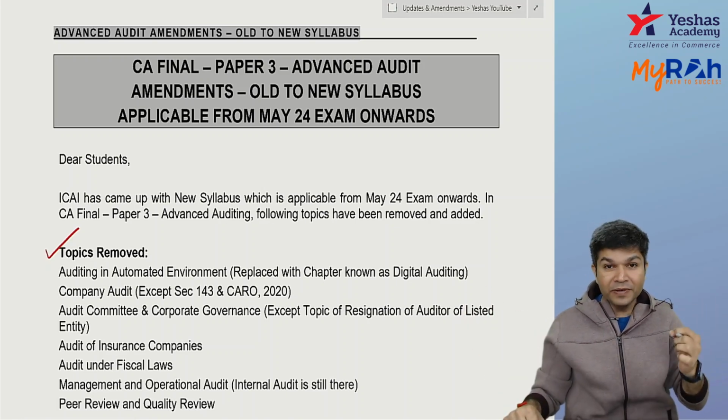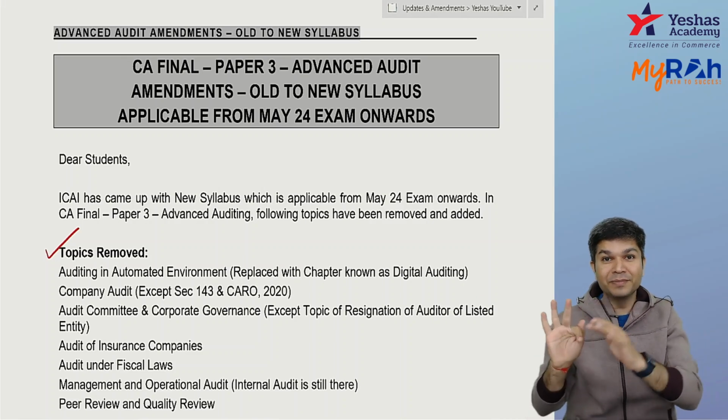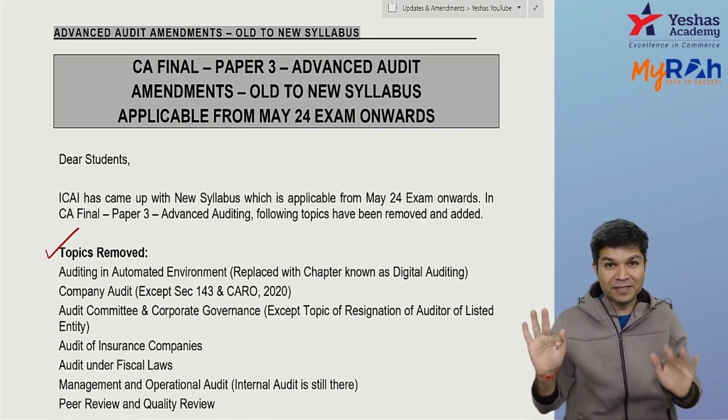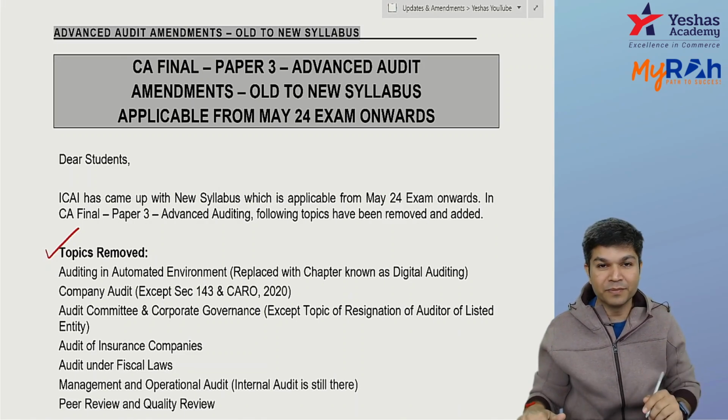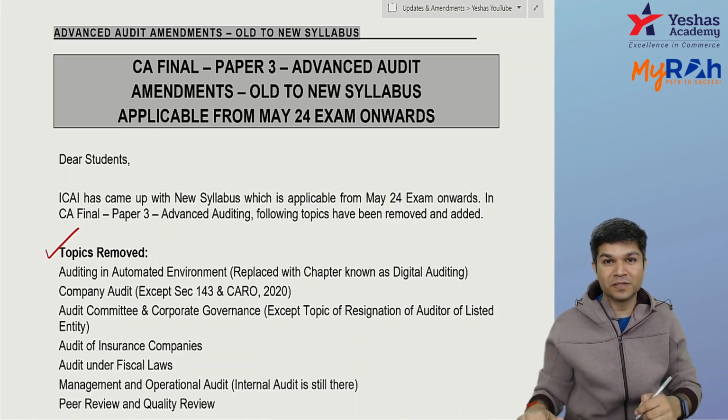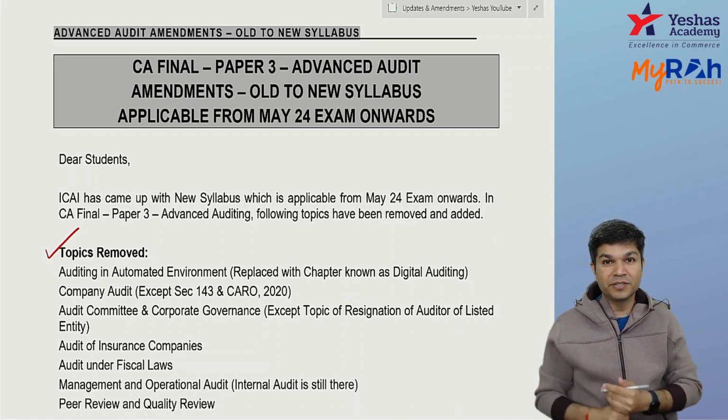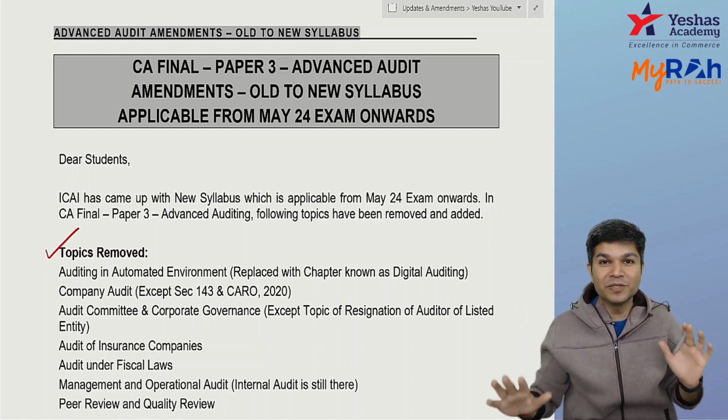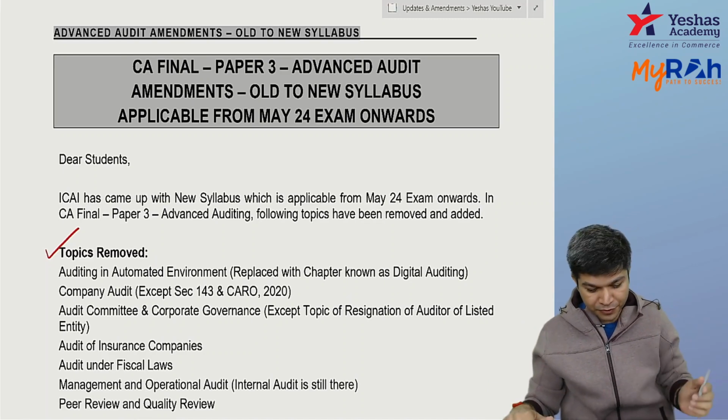Audit of insurance company is removed. Banking company is there, audit of banks is there, but insurance company is removed. Audit under fiscal laws: we had tax audit, GST audit was already removed earlier, and now the tax audit is also removed. It's not applicable for you.